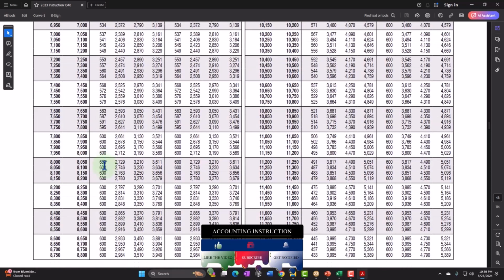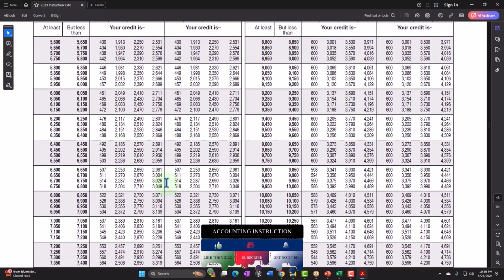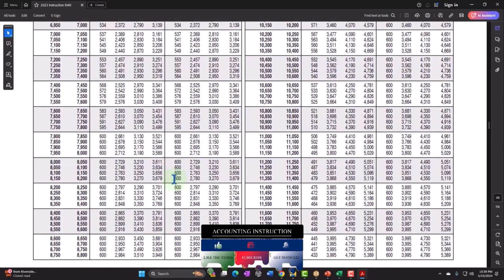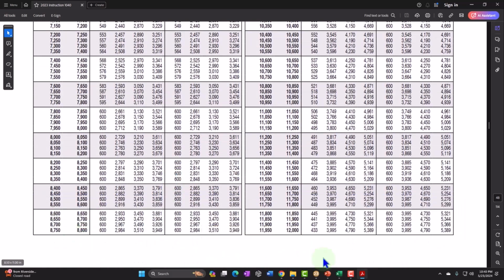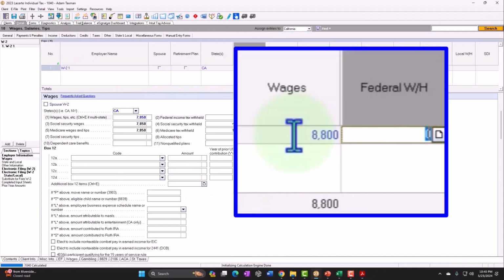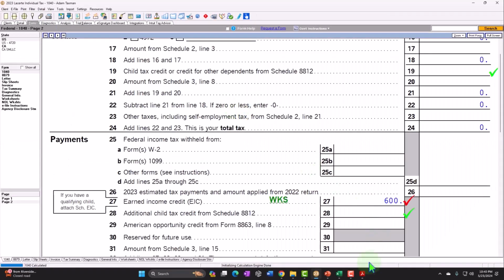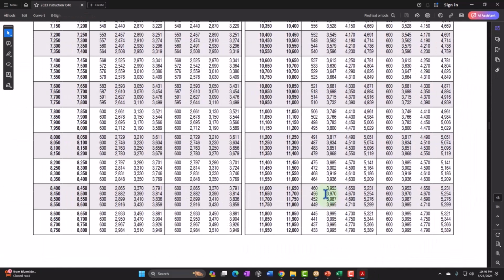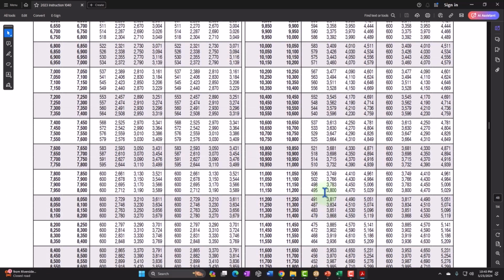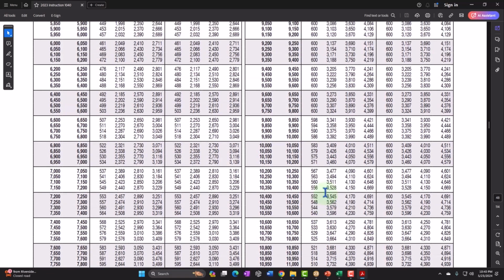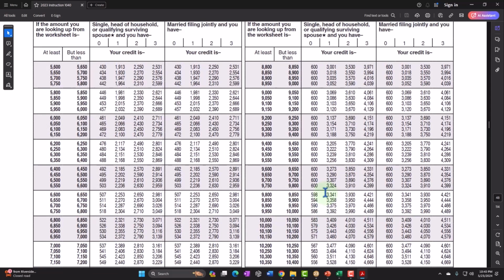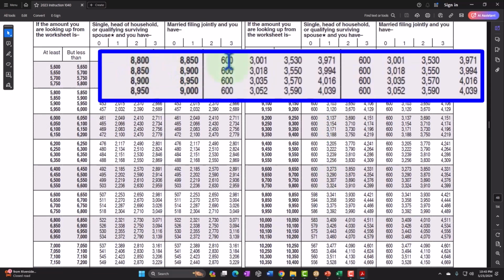So I look, okay, it's at 600 all the way up until I get to 8,800. So I can go 8,800, and it's still at the max of 600. If I go over that, as we saw with the 10,000, it's going to go back down.